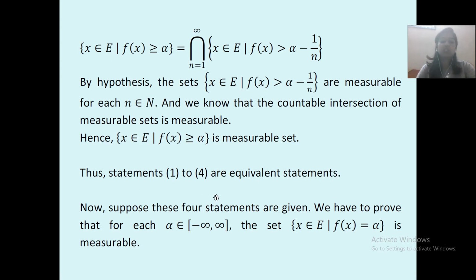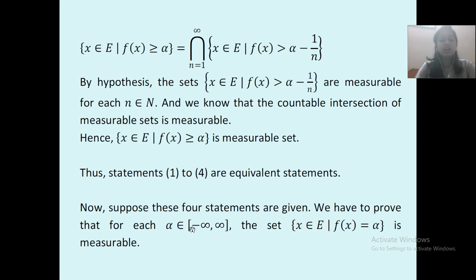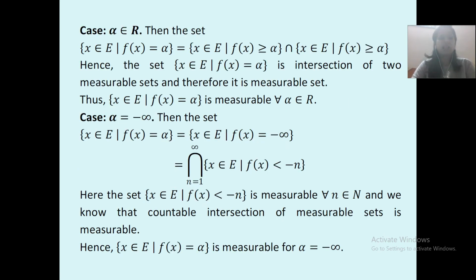Now, suppose these 4 statements are given. We have to prove that for each alpha belonging to the closed interval minus infinity to infinity, the set {x belongs to E such that f(x) is equal to alpha} is measurable. Again, I'll explain this. Alpha belongs to minus infinity to infinity. This is a real valued function. Now, which elements come between minus infinity and infinity? R. So, we'll prove it for alpha belongs to R.